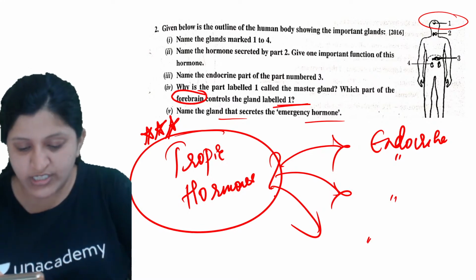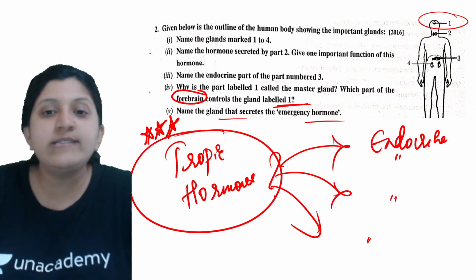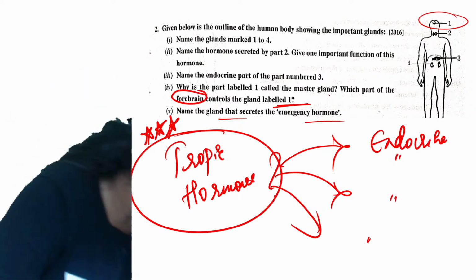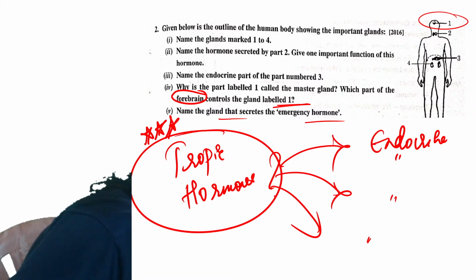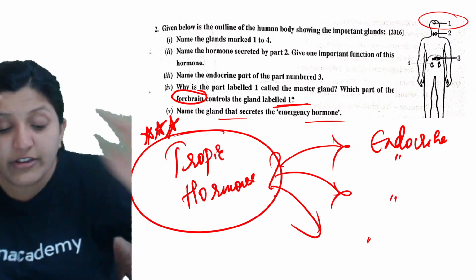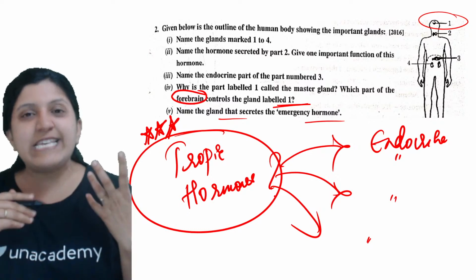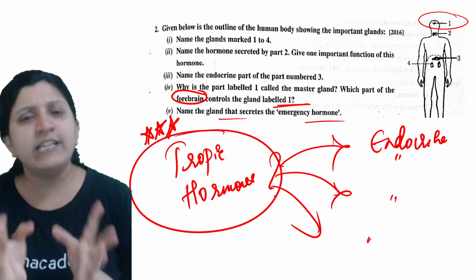Yes, very good, Jasnoor. This one is the adrenal gland, because it will make your body ready for emergency action. Let's say you face a tiger or anything dangerous.